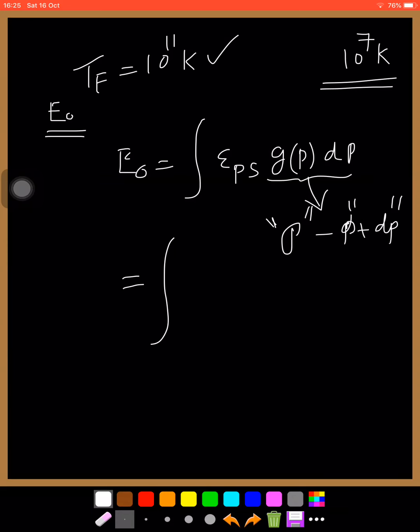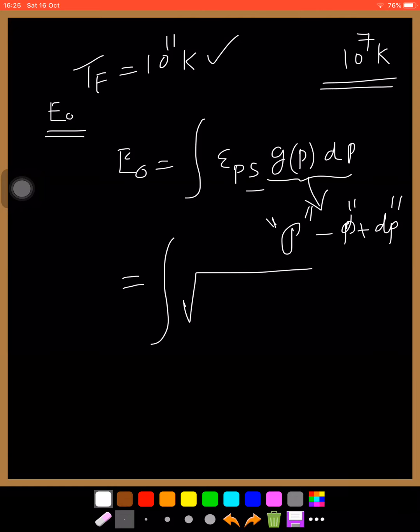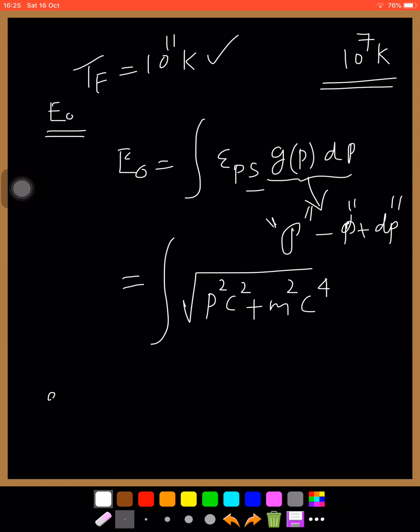And for the single particle energy, the energy is the relativistic energy. Since the temperature is high, the energy is the relativistic energy, and we know the relativistic energy is E square equals p square c square plus m square c raised to 4. That is, E is the root of p square c square plus m square c raised to 4.